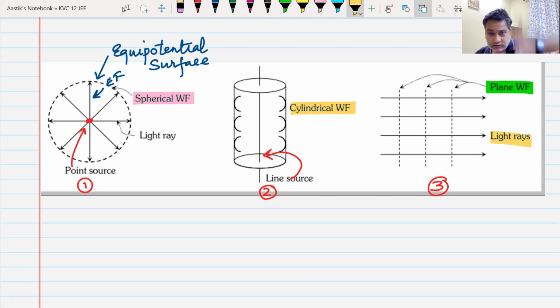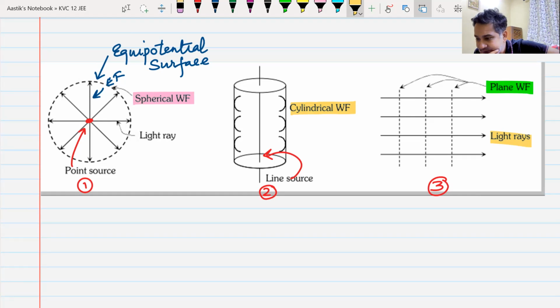And if I draw surfaces perpendicular to this light rays, they become my plane wavefront, the same wavefront that I had drawn for you. So when you are very far away from any light source, whether it's a point source or a line source or any source, you will see that rays are coming parallel. So your equipotential surface or your wavefront becomes plane.